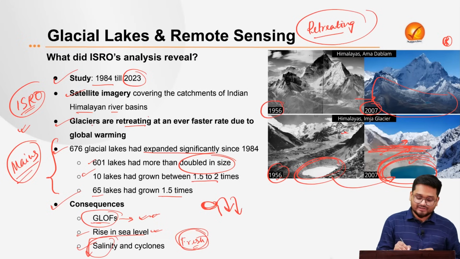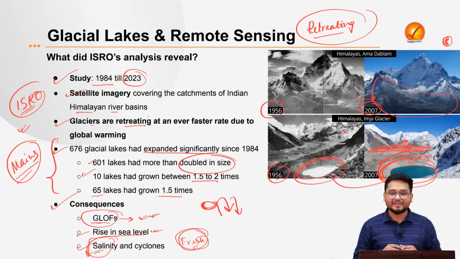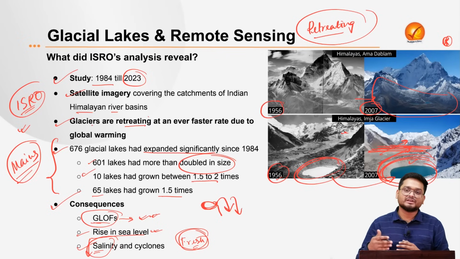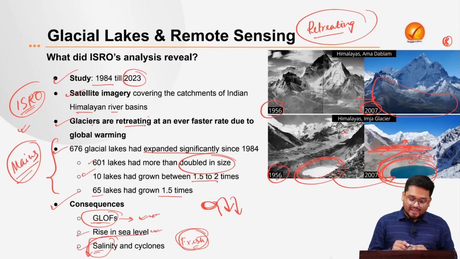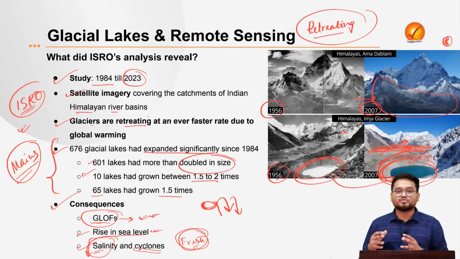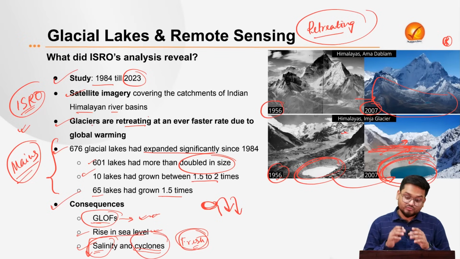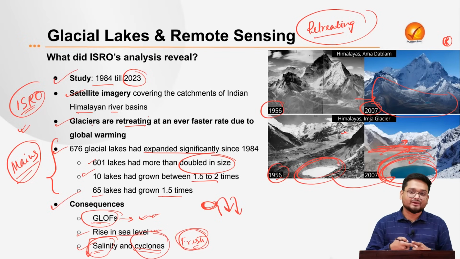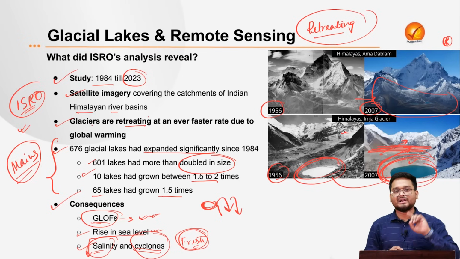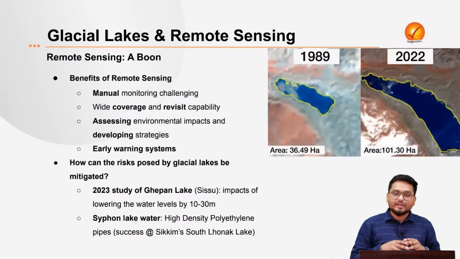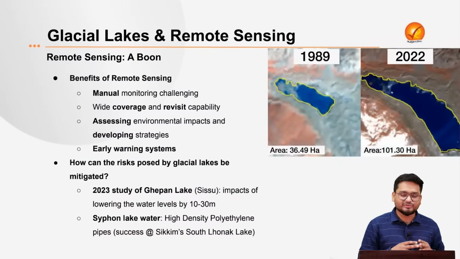And when the salinity of the ocean is decreasing, more heating of the sea and the ocean is also possible. This also gives rise to more and more extreme weather events, particularly when we talk of India, the Bay of Bengal and the Arabian Sea. We are seeing an increasing number of cyclones right now. So one of the reasons for the increasing number of cyclones, apart from global warming, is the melting and retreating of the Himalayan glaciers.